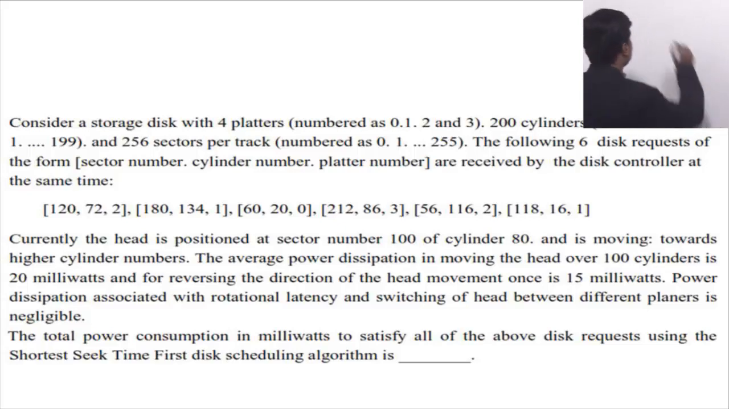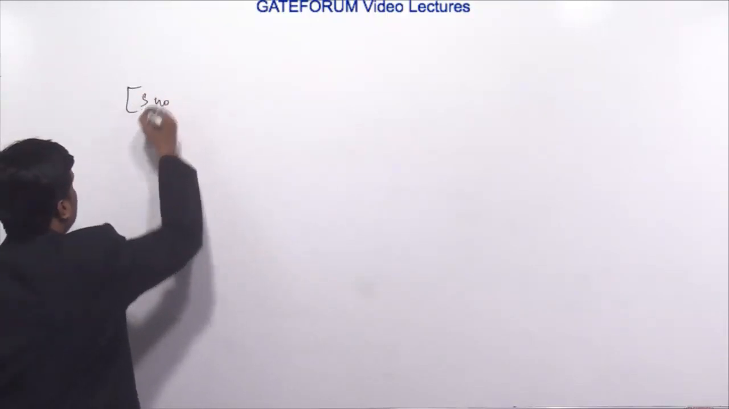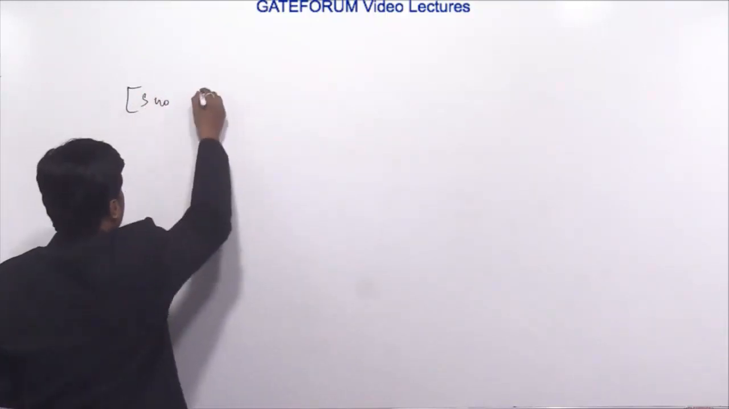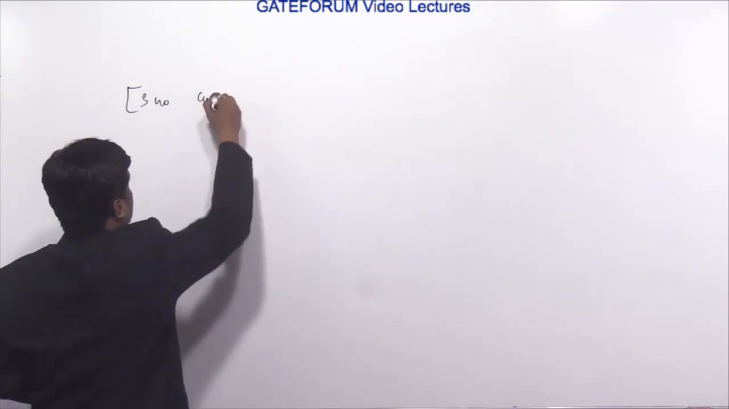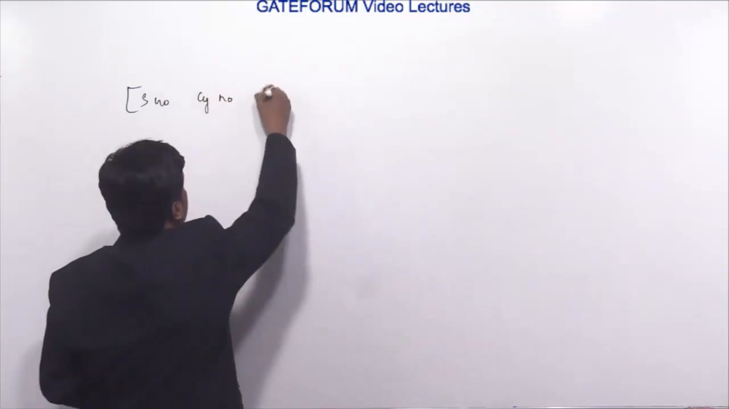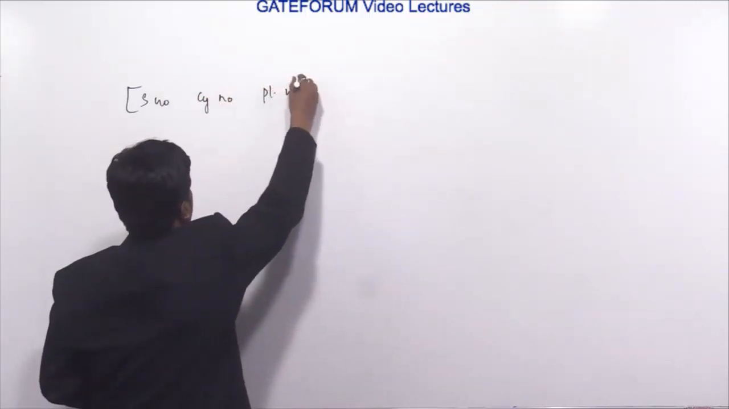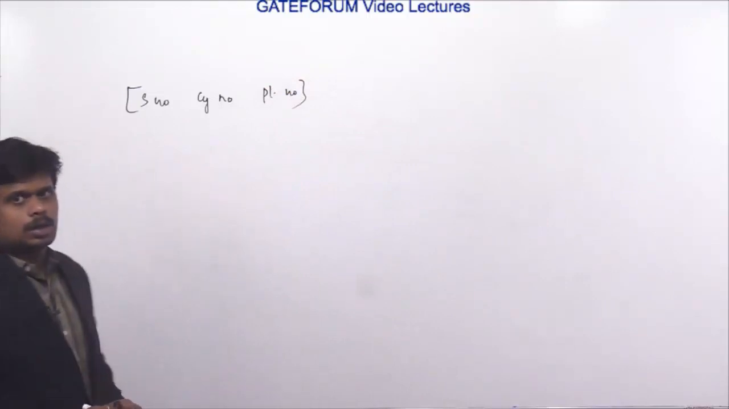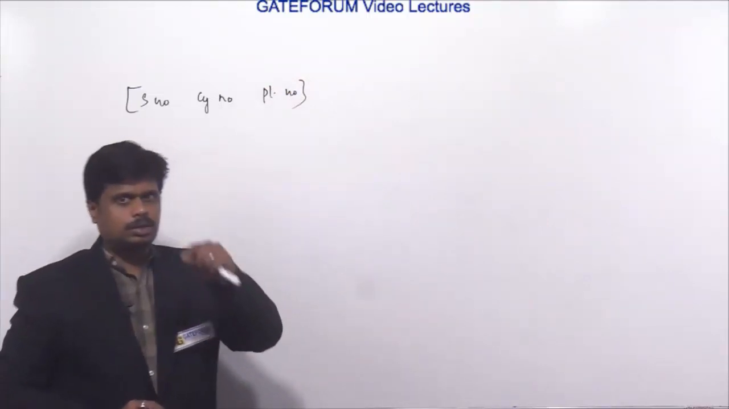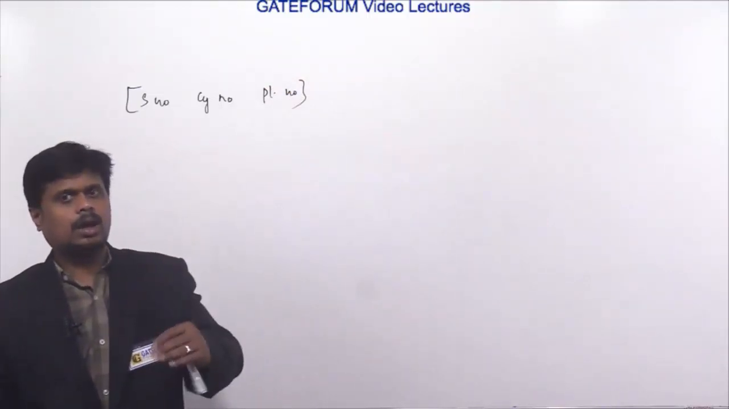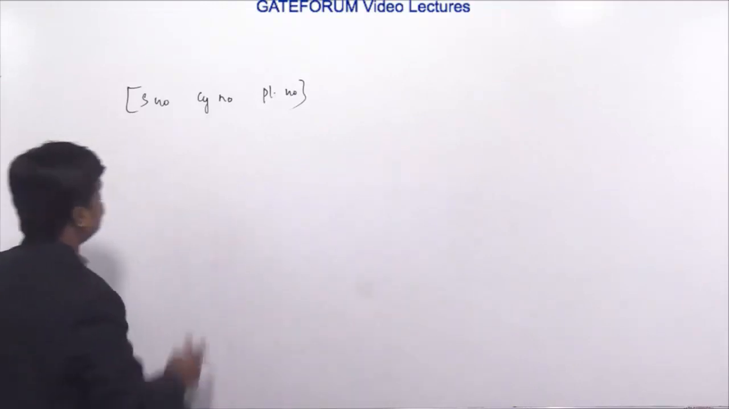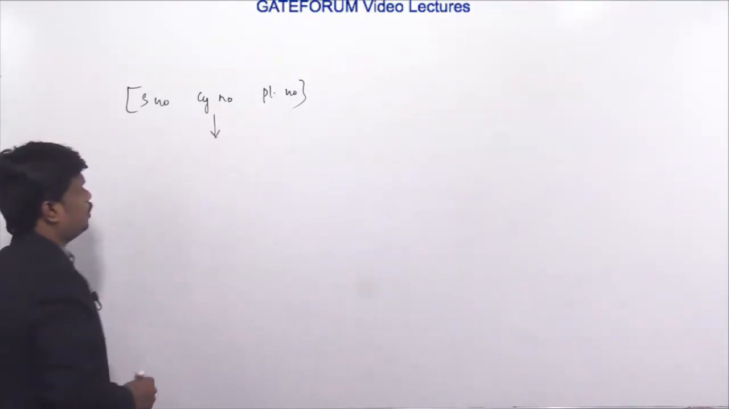Okay, so coming to the question statement, the disk request structure is given. So what is the disk request structure? First one is sector number, next one is cylinder number, and the next one is platter number. Okay, so here currently the head is positioned at sector number 100 of cylinder 80. So that means we need to consider mainly cylinders.